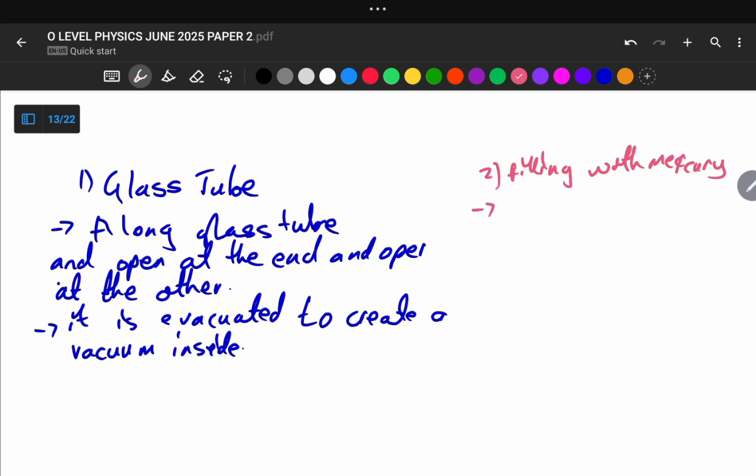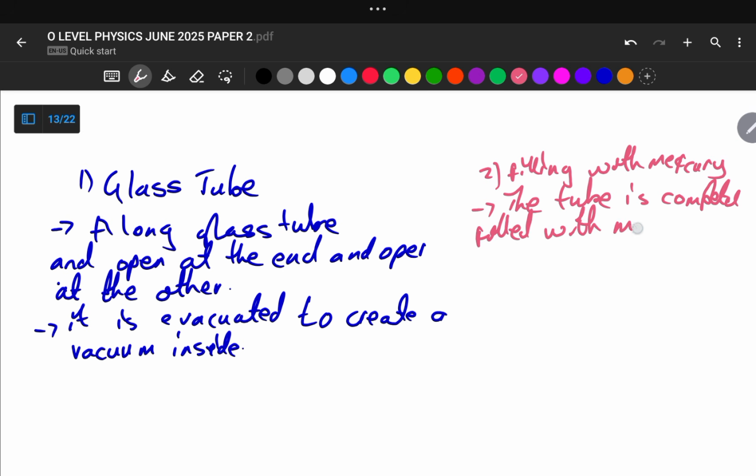So the point for this second stage is that the tube is completely filled with mercury. This is the major point of stage number 2, filling the tube with mercury.